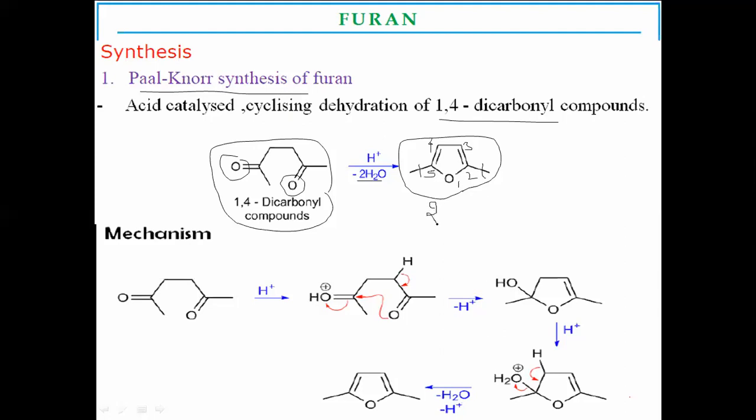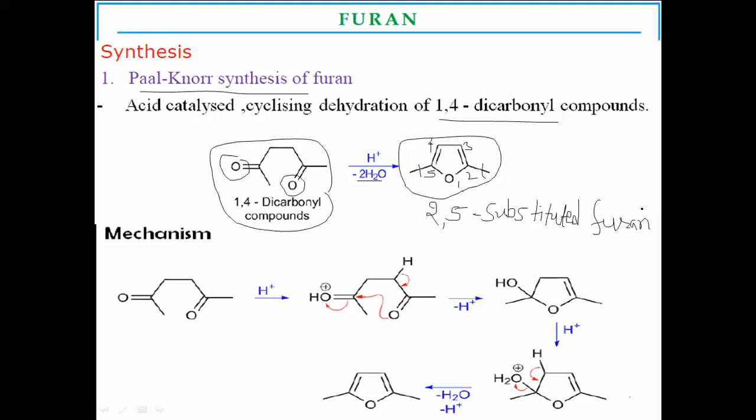A 2,5-substituted furan is formed. That synthesis is called Paal-Knorr synthesis, from 1,4-dicarbonyl compound to make furans in presence of acid. This is an acid catalyzed reaction to form furans.